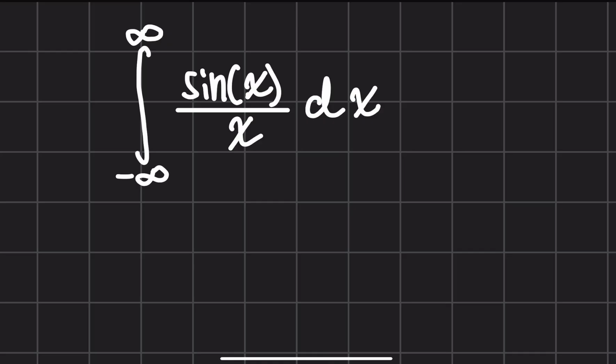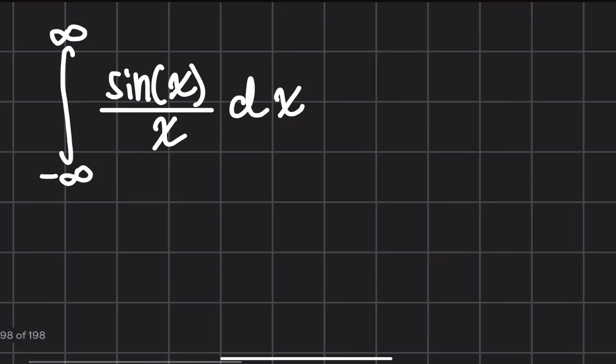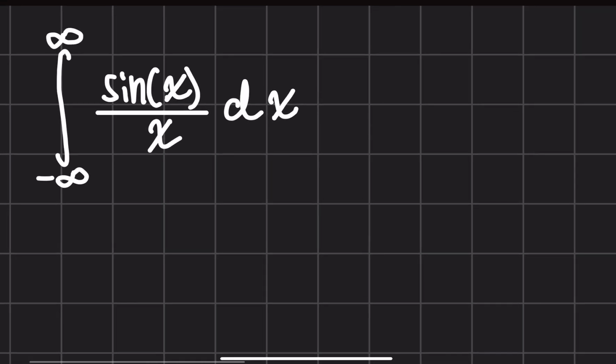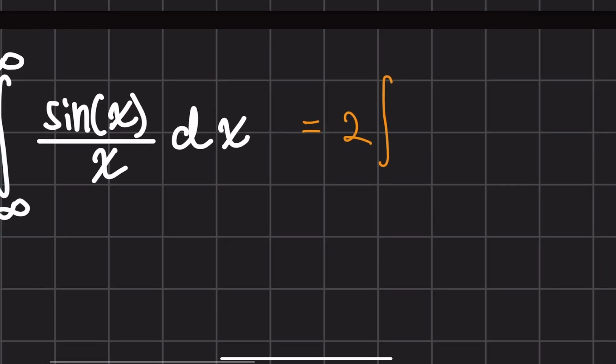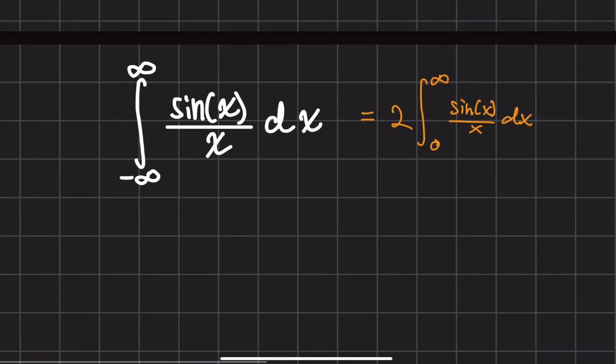So firstly, I want us to make the observation that if we plug in negative x here, our function does not change. So this is indeed an even function, so it can be rewritten as 2 times the integral going from 0 to positive infinity of the same integrand. Cool, so we're just switching the bounds, right, using that property.